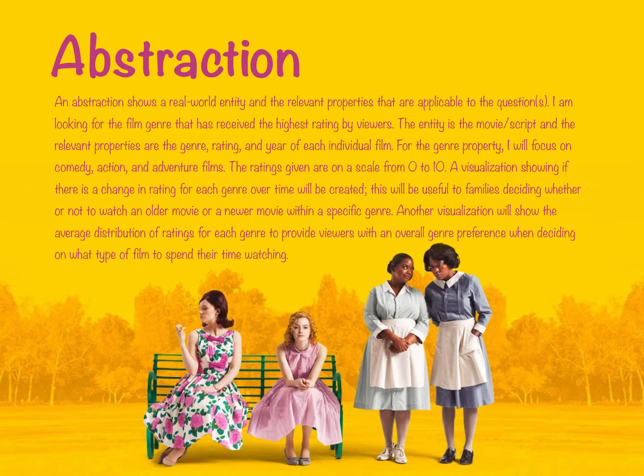An abstraction shows a real-world entity and the relevant properties that are applicable to the questions. My question is that I am looking for the film genre that has received the highest rating by viewers. The real-world entity is the movie, or in the data stream, it's actually called script, and the relevant properties are the genre, rating, and year of each individual film. For the genre property, I will focus on comedy, action, and adventure films. The ratings given are on a scale from 0 to 10.